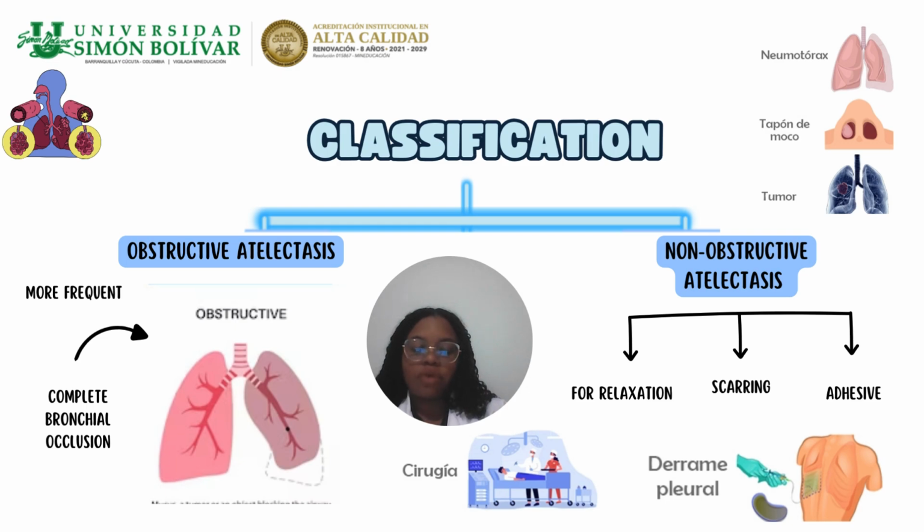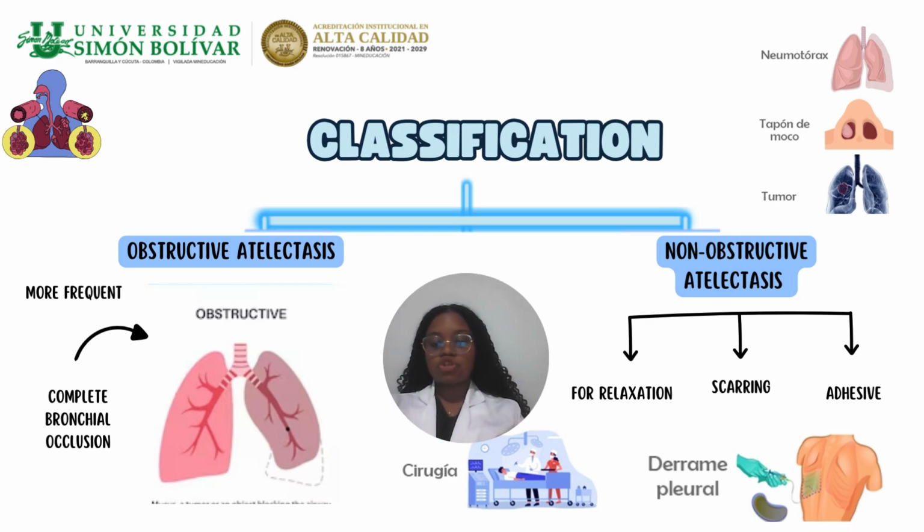Well, now I'm speaking about the classification of atelectasis. We have obstructive and non-obstructive atelectasis. With respect to obstructive atelectasis, also called resorption, these are the most common types of atelectasis and occur when there is a complete bronchial occlusion. The causes are varied, among which the following stand out. First, mucus plugs, which often occur after surgery, even caused by the same depressant drugs used. In children, it is very frequently the inhalation of objects that causes obstructive atelectasis, and in adults, it can occur when there is the presence of central bronchogenic carcinoma.